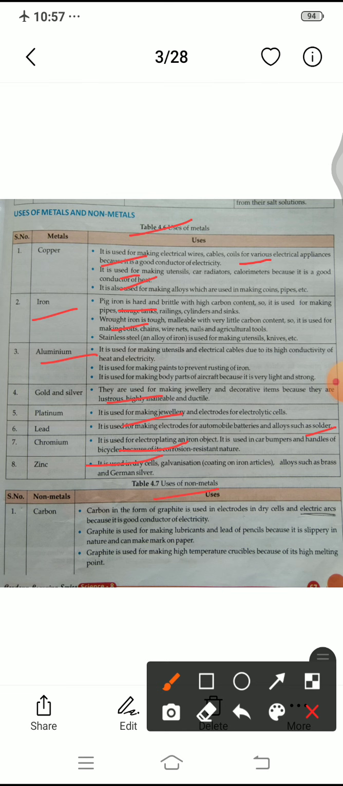Okay, right. Now, graphite is used for making high temperature crucibles because of its high melting point. Okay, dear. Now, next page.